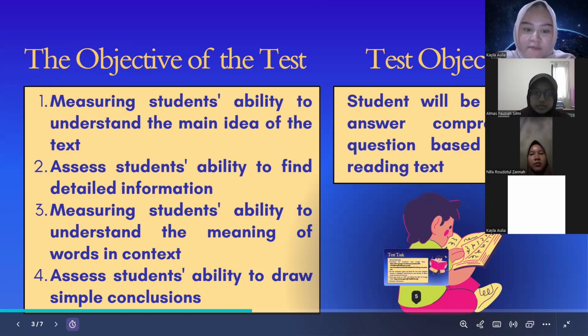Text objective. The main text objective is that students will be able to answer comprehension questions based on the reading text. This objective shows whether students truly understand the content and meaning of what they read. By answering comprehension questions, students demonstrate their reading ability and understanding.